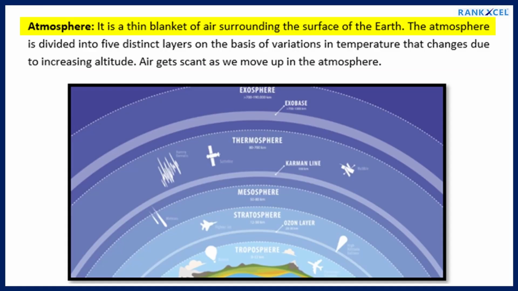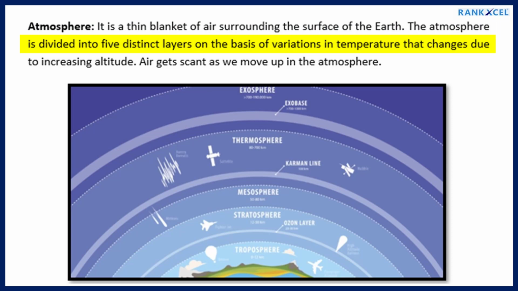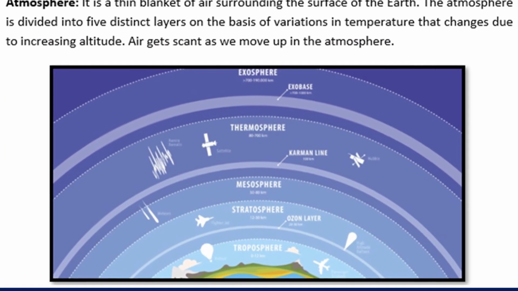Atmosphere. It is a thin blanket of air surrounding the surface of the Earth. The atmosphere is divided into 5 distinct layers on the basis of variations in temperature that changes due to increasing altitude. Air gets scant as we move up in the atmosphere. Layers of the atmosphere.